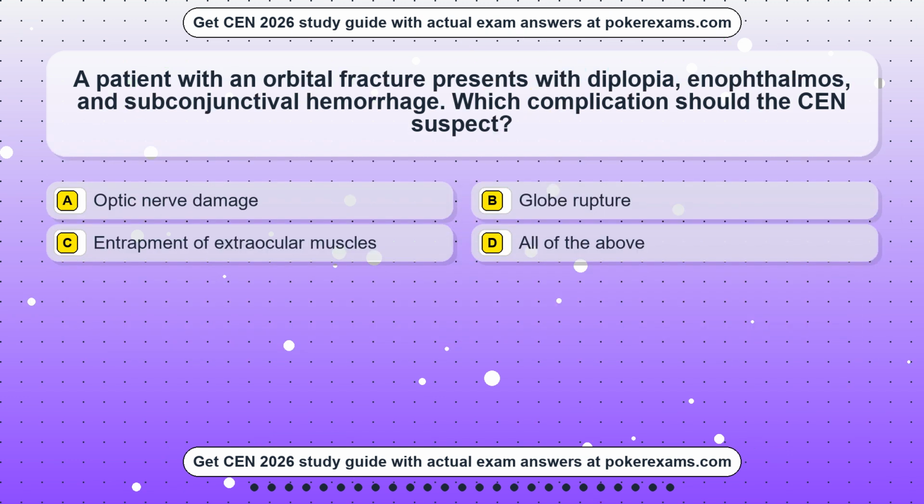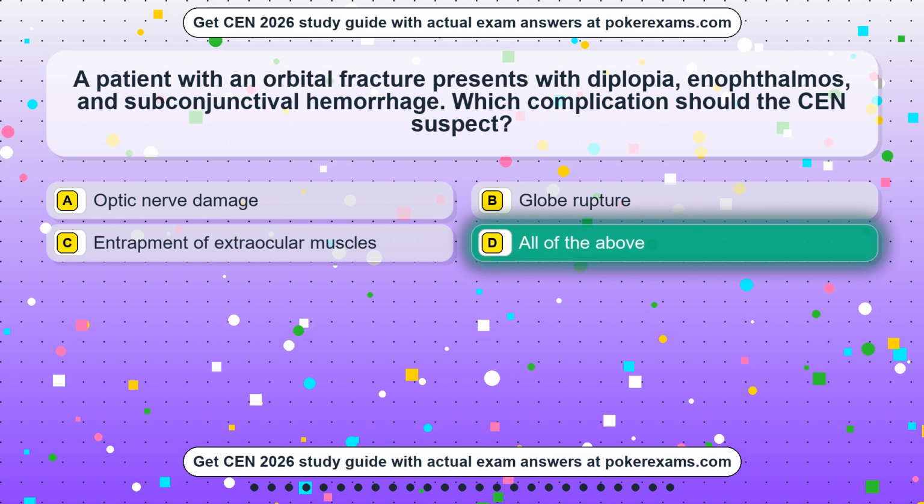Question 3. A patient with an orbital fracture presents with diplopia, anophthalmos, and subconjunctival hemorrhage. Which complication should the CEN suspect? Option A, optic nerve damage. Option B, globe rupture. Option C, entrapment of extraocular muscles. Option D, all of the above. The correct answer is option D, all of the above.